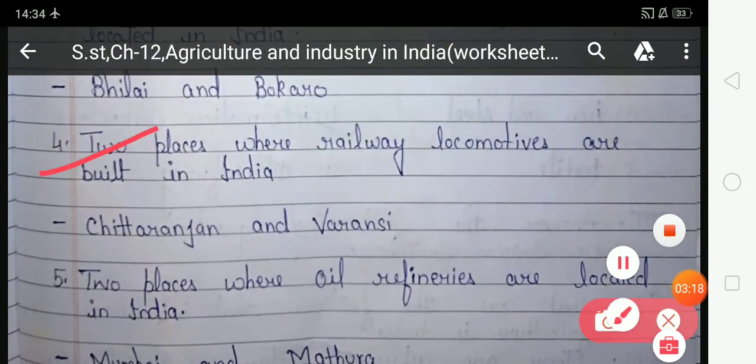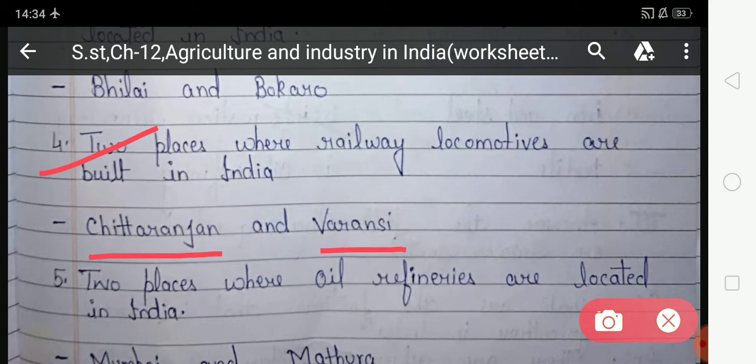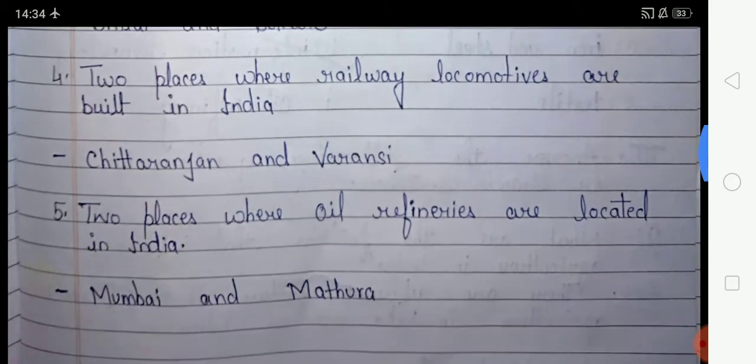Two places where railway locomotives are built in India. Students, here you have to write the names of the two places where railway locomotives are built in India. The answer is Chittaranjan and Varanasi, the two places where railway locomotives are built in India. And here Chittaranjan and Varanasi are already written.